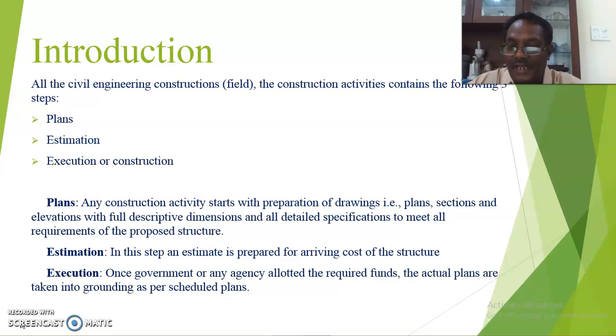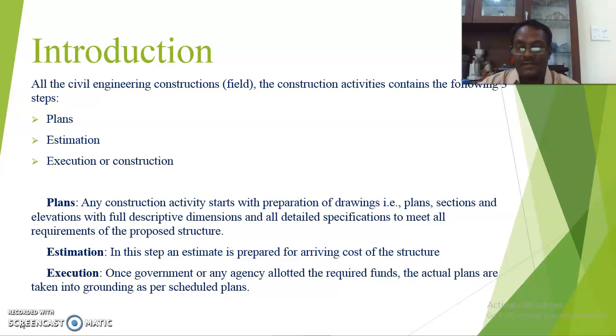What is the meaning of plan? Plan means any construction activity starts with the preparation of drawings, that is plan, cross section, elevation, with full descriptive dimensions and all detailed specifications to meet all requirements of the proposed structure. Whatever structure you want, you have to prepare according to the requirements.